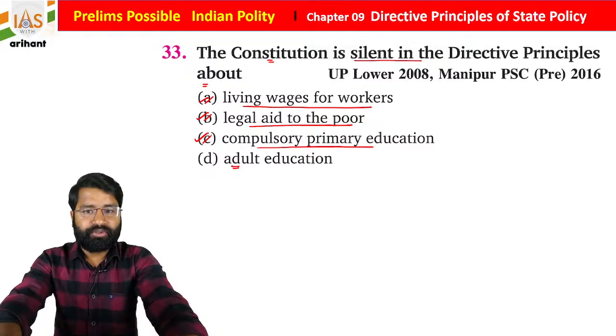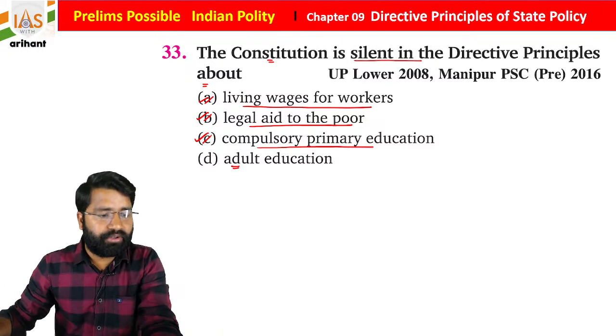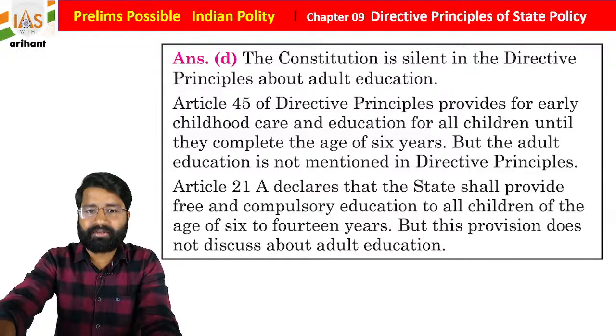So adult education is not included there. So option D is going to be right for the same, students.